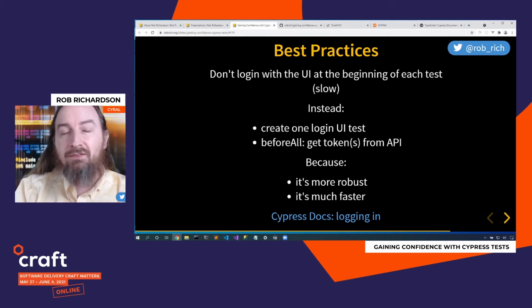Here's another best practice that Cypress calls out. You don't need to log in at the beginning of every test. Instead, log in once at the beginning of your suite and use that token in all of the rest of the tests. You do want to verify your login works as expected, but you don't need to log in at the beginning of every test. That would make your test slower. Instead, go get a token, maybe from an API that is only available in non-production environments, and then use that token in all of the rest of the tests. Your goal is to validate that your business function works, not that your login page works 20 times or 200 times.